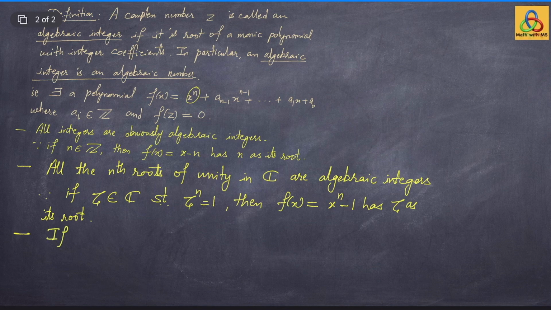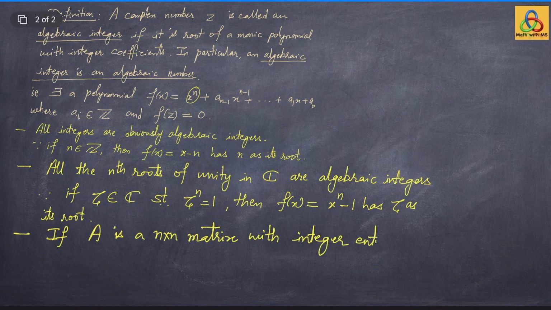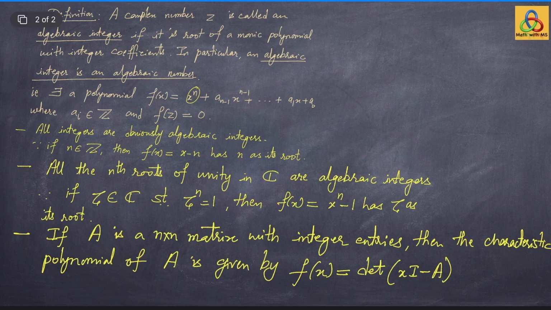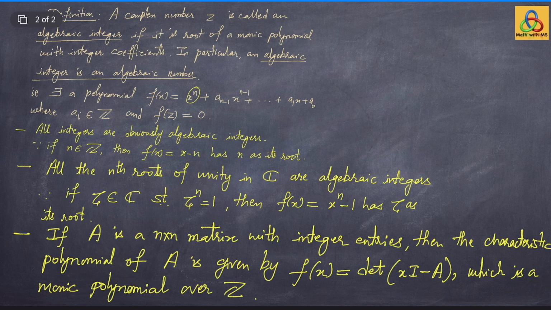So if A is an n by n matrix with integer entries, then the characteristic polynomial of A is given by f(x) equals determinant of xI minus A, which is a monic polynomial over Z. Since the characteristic polynomial of an n by n matrix with integer entries is a monic polynomial over integers, all its roots are going to be algebraic integers because they satisfy this equation.